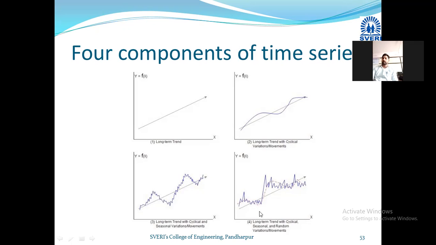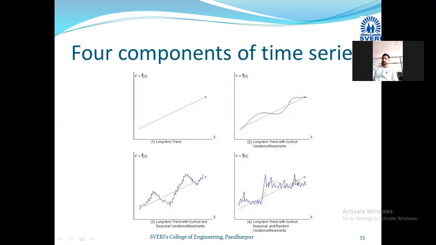And the last one is the irregular variation, which happens due to irregular behavior of the market, or a sudden growth of a product's demand in the market, or a sudden demand loss of that particular product, okay? So combinedly, on the large frame we will see the trend, but on a somewhat small time frame we will see the cyclic fluctuation, the seasonal fluctuation, and also the irregular fluctuation, okay?